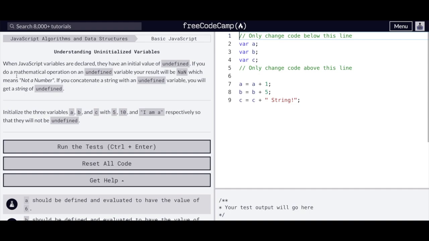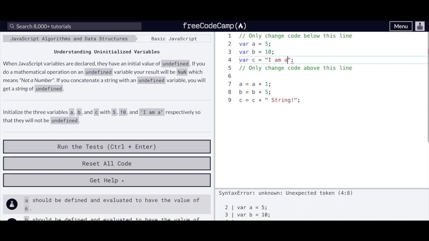Understanding uninitialized variables. When JavaScript variables are declared, they have an initial value of undefined. If you do a mathematical operation on an undefined variable, your results will be NaN, which means not a number. If you concatenate a string with an undefined variable, you will get a string of undefined. So initialize three variables, A, B, and C, with 5, 10, and I am A, respectively, so that they will not be undefined. So we will say A equals 5, B equals 10, and C equals I am A.